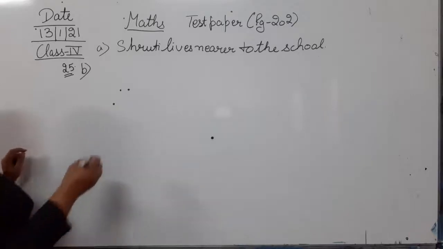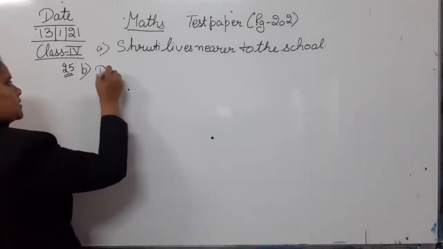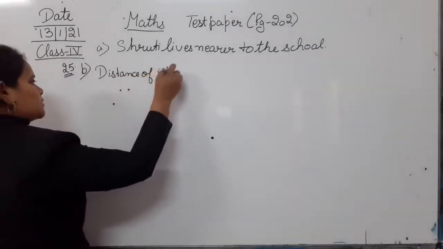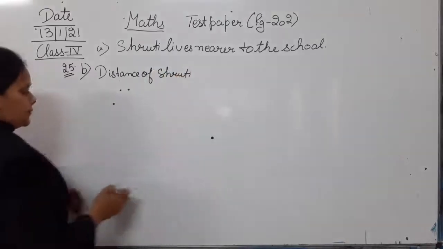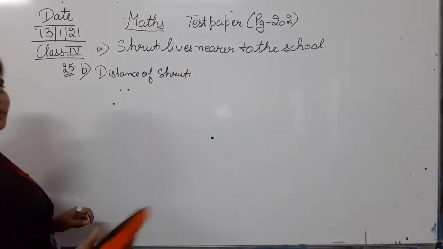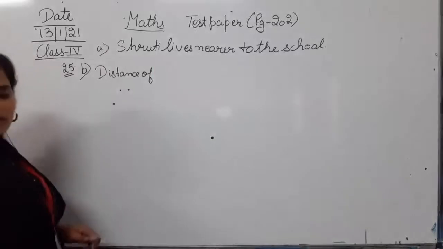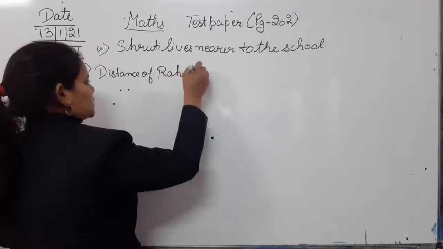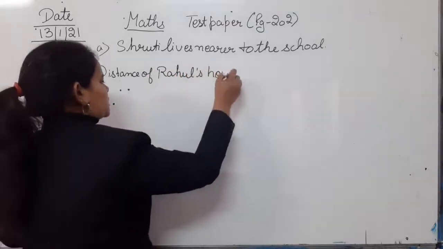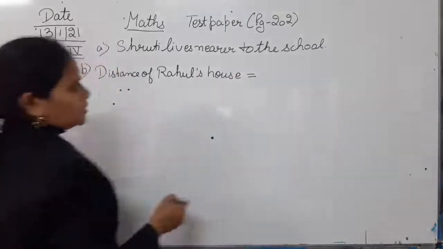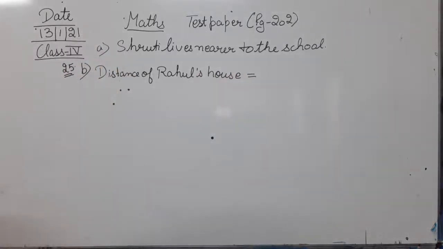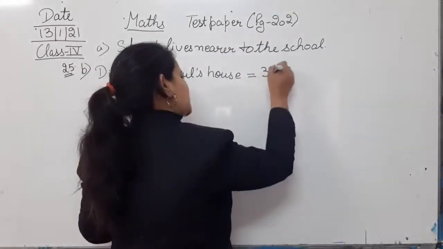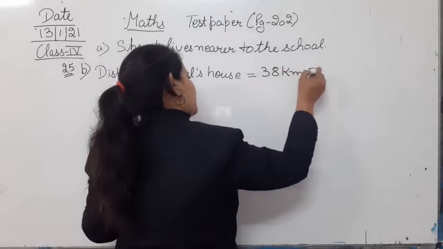Okay, distance of Shruti's, सॉरी पहले राहुल का घर का दिया हुआ था तो हम राहुल के घर के लिखेंगे. Distance of Rahul's house is equal to the distance of Rahul's house is 38 kilometer 500 meter. That is 38 kilometer 500 meter.